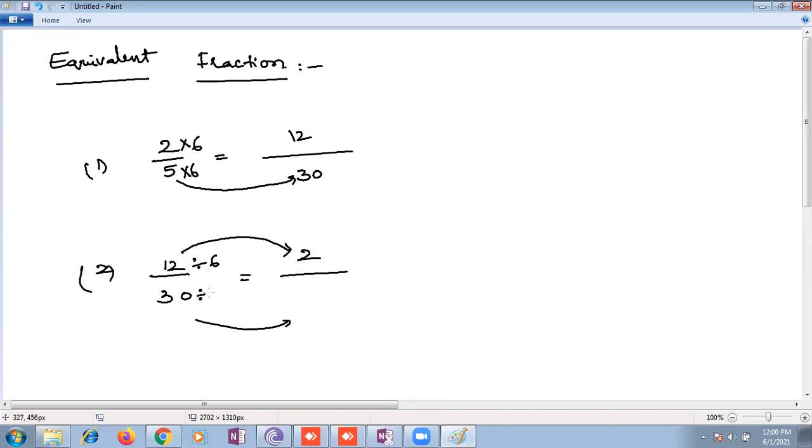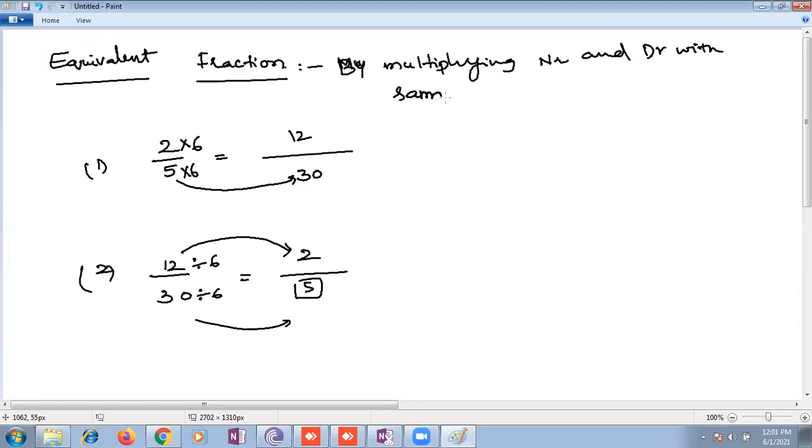Ma'am, we need to divide. 30 divided by 6 is 5. Divide by 6, ma'am. Yes. So how are we getting equivalent fractions? By multiplying numerator and denominator with the same number. Ma'am, when it decreases, we should do division. When it increases, we should do multiplication, by multiplying or dividing the numerator and denominator with the same number.